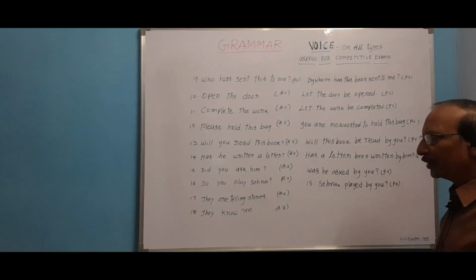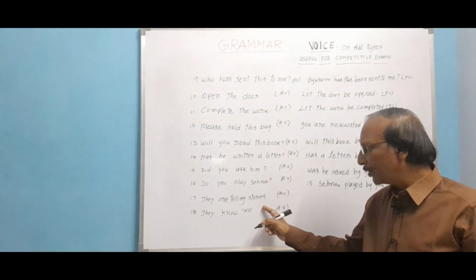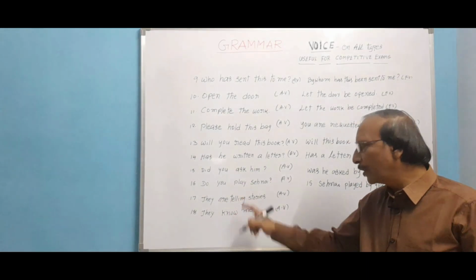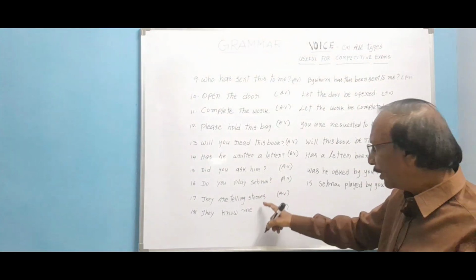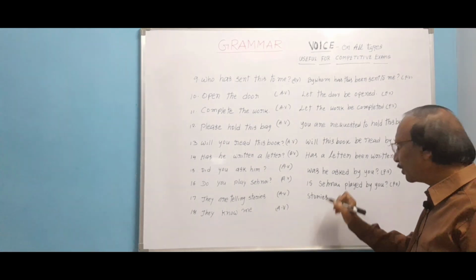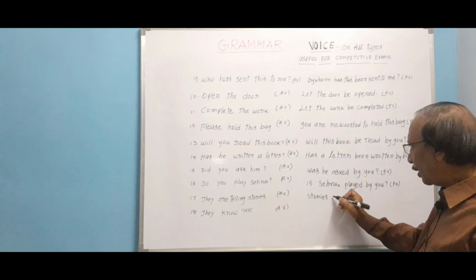Passive voice. Next, they are telling stories. It is in present continuous. Let us see here, they is the subject, are telling is the verb, helping verb and main verb together, and stories is the object. Let us take stories, plural form. When it is plural, we have to write are.